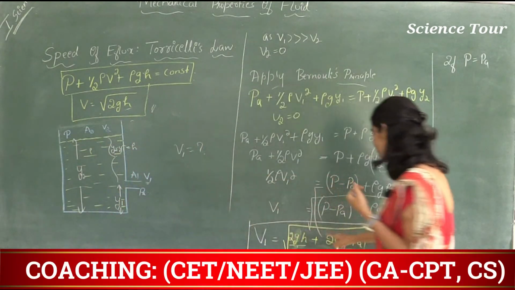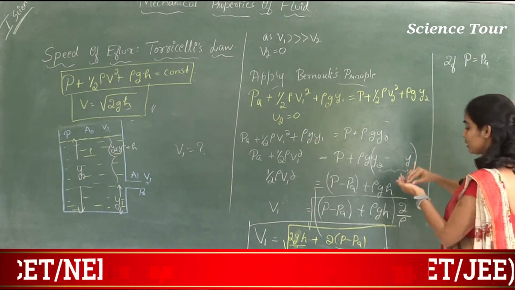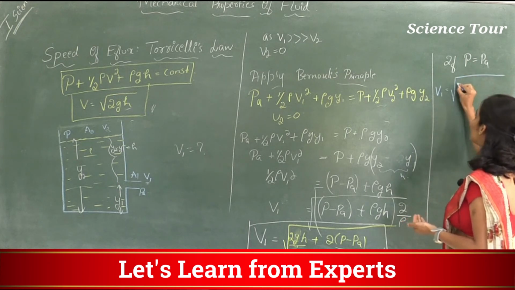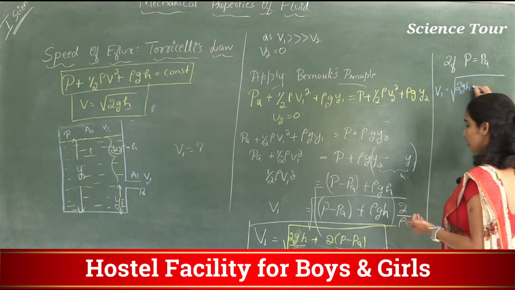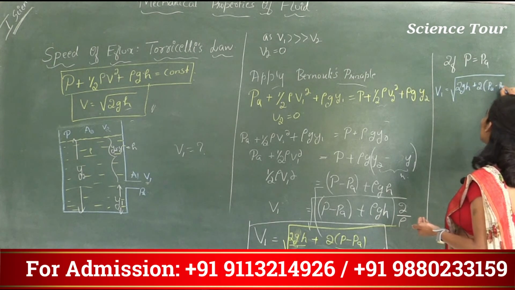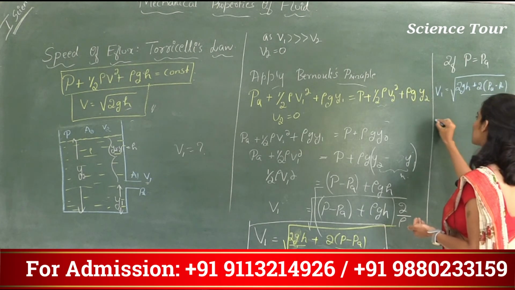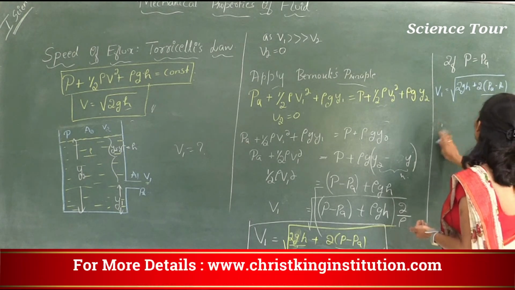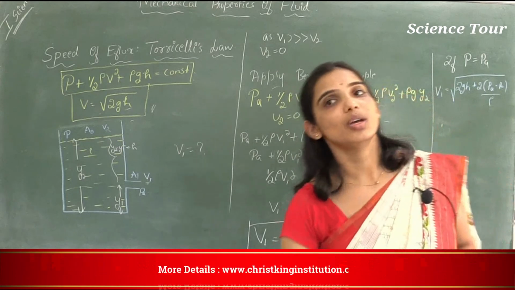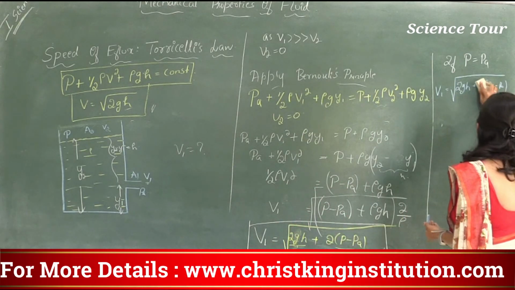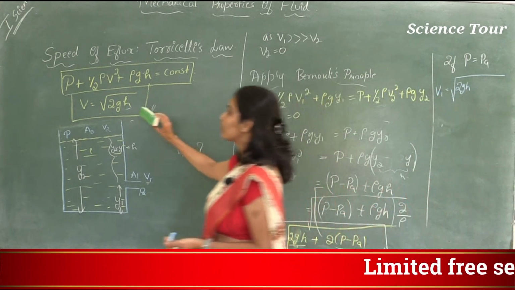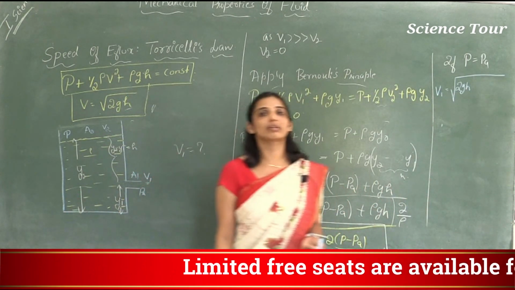Then V1 will be equal to the square root of 2gh plus 2 into PA minus PA by rho. This term becomes 0 because PA minus PA is 0, and 0 into anything is 0. So what is the answer? Square root of 2gh. Isn't it the formula for the speed of any object which is under free fall?